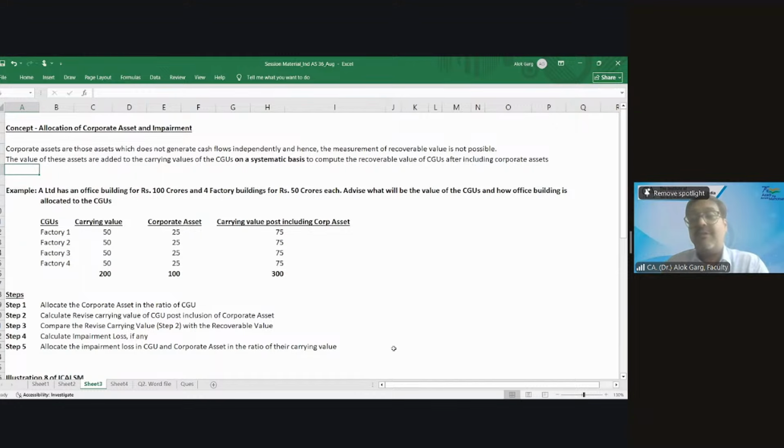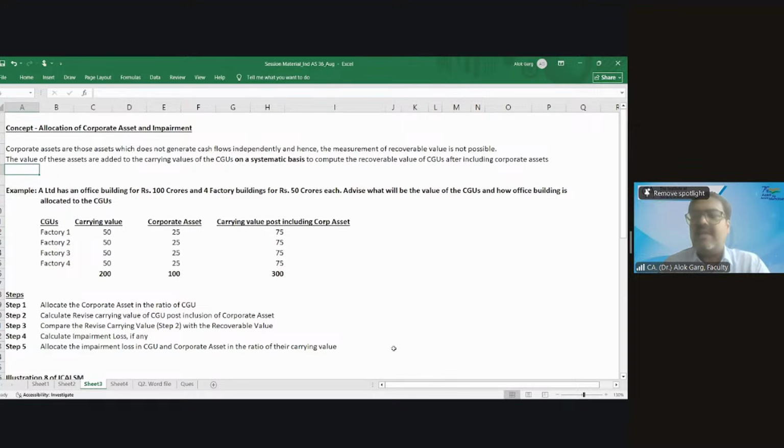Even if, when you go on a pro rata basis, it comes out, let's say, 10, 20, and 70, still we will go with 50, 20, 30. When we are in a position to recognize the proportion given in the question, we will go with that. You need to check, Sanjay.